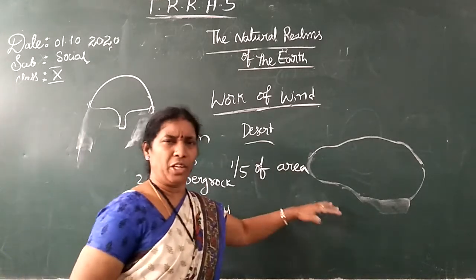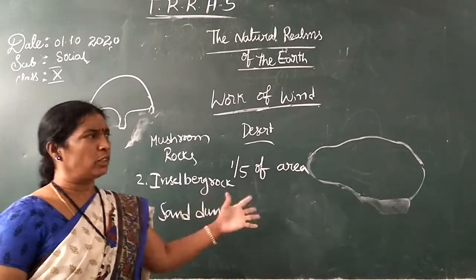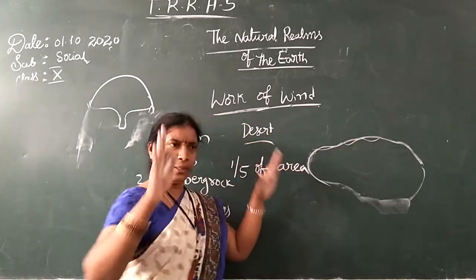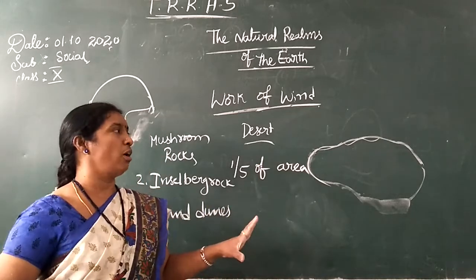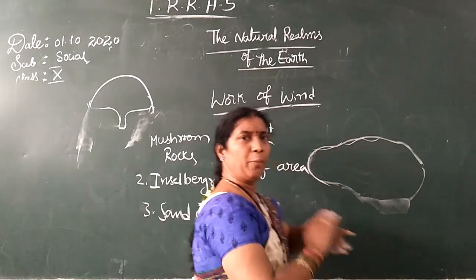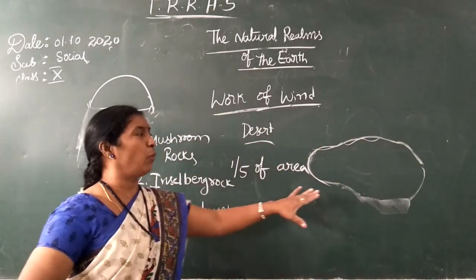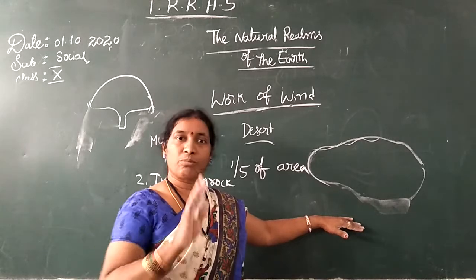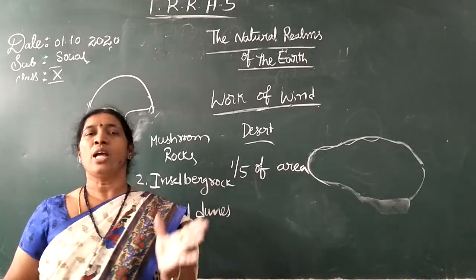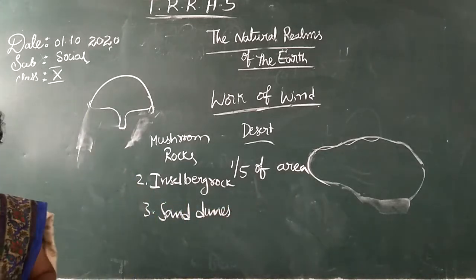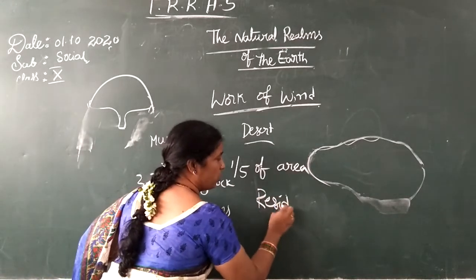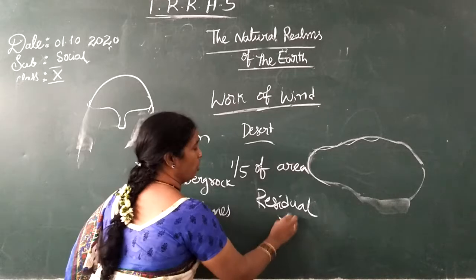And some rocks are very tough, and even if the wind hits them, only some parts erode and the remaining stays like a very hard rock. It erodes around the area or completely disappears, and only this rock will be present. So the rock that remains is called Inselberg, or residual rocks.